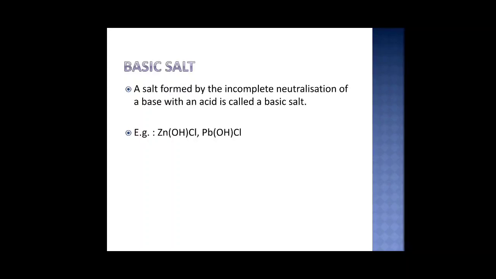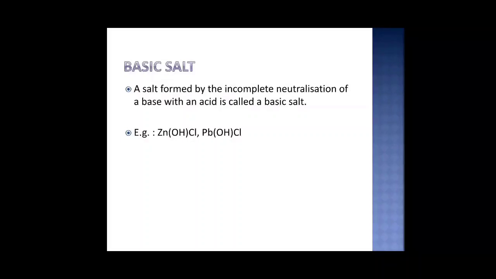So if you see zinc hydroxide chloride, or lead OHCl, okay. We know zinc and lead are compounds which have valency 2. So if one valency is satisfied by chlorine and the other valency is satisfied by a hydroxyl, then zinc is linked with the OH on one side and Cl on the other side, or lead is linked with OH on one side and Cl on the other side. Such salts, when they are formed, are called basic salts. So how will we define a basic salt?